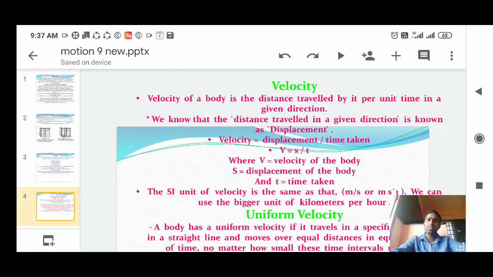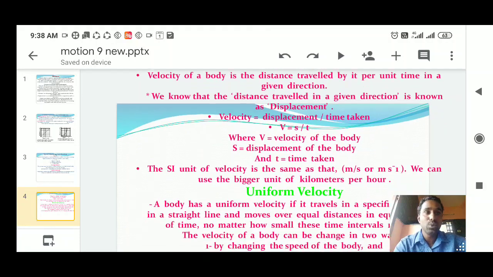So the velocity of a body is equal to distance traveled per unit time. Here, distance in a particular direction we call displacement. So we can replace the word distance by displacement. So velocity equal to displacement divided by time.